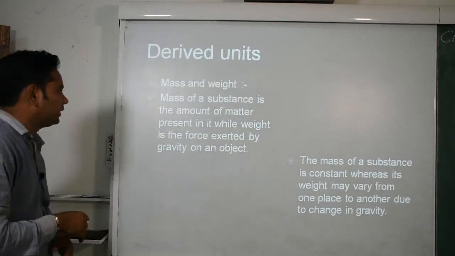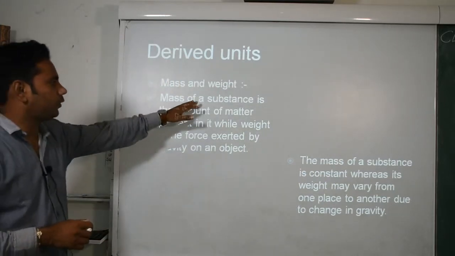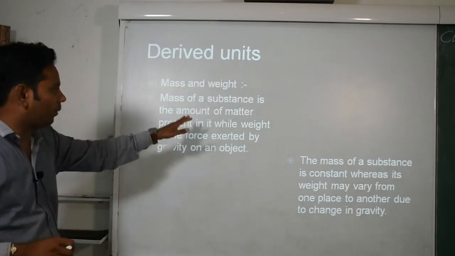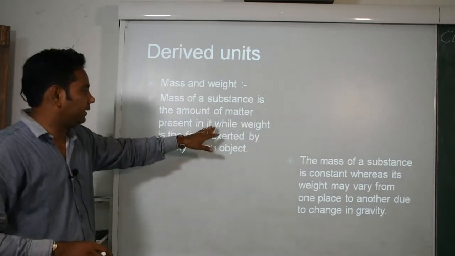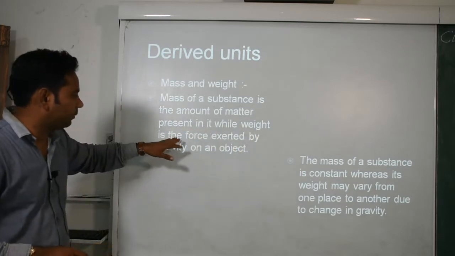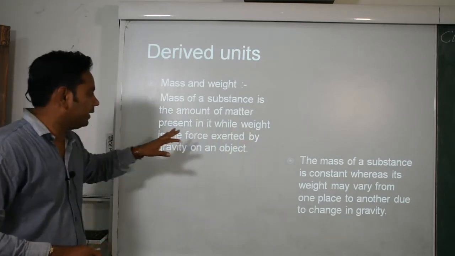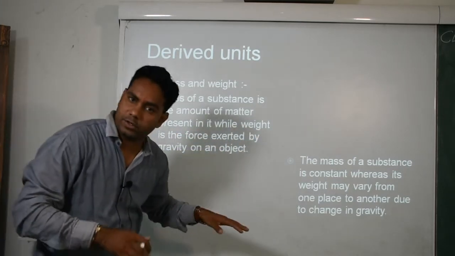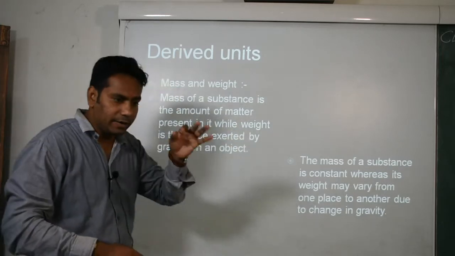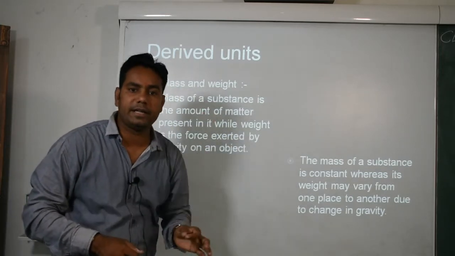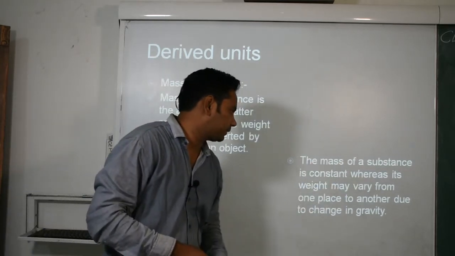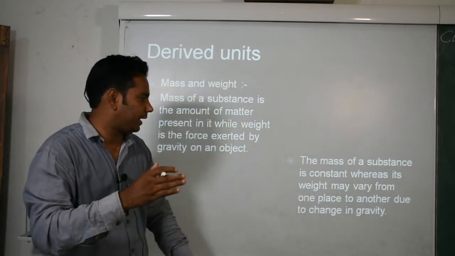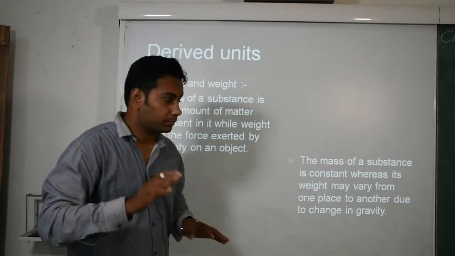Okay, I am mentioning here some definitions. Mass of a substance is the amount of matter present in it. And weight is the force exerted by gravity on an object. I think it is clear that weight depends on gravity force. The mass of a substance is constant, whereas its weight is not.